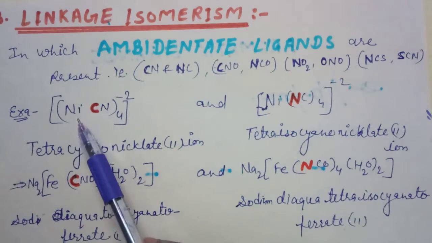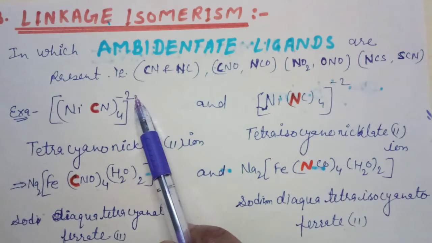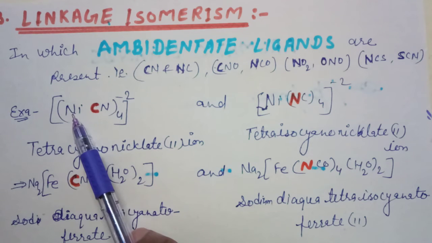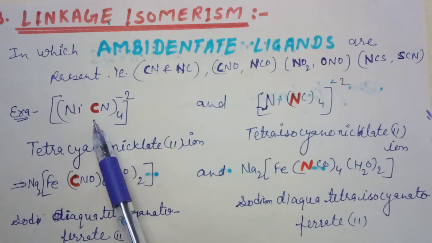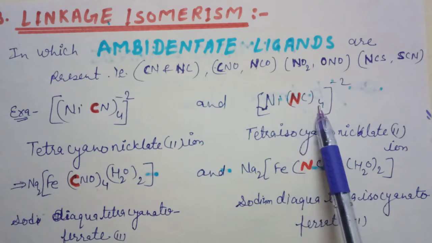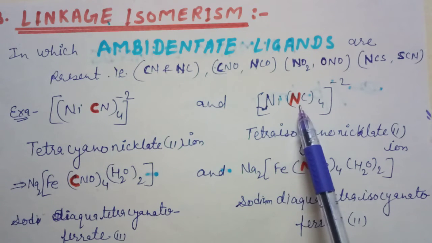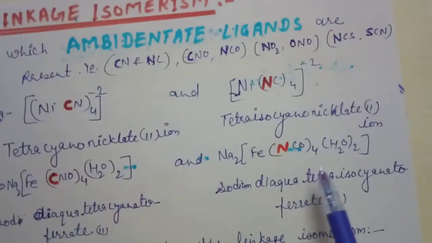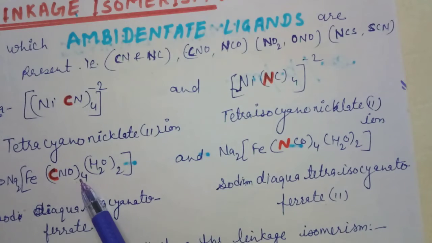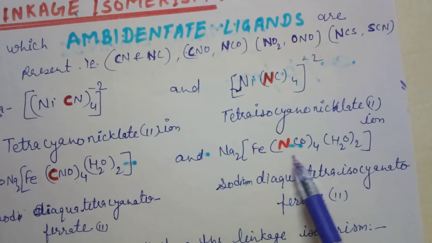Okay, let's see. [Ni(CN)4]2- means tetracyanonickelate(II) ion, and with NC instead of CN it will be tetraisocyanonickelate(II) ion. One more example, Na2[Fe(CNO)4(H2O)2], where CNO is converted into NCO.